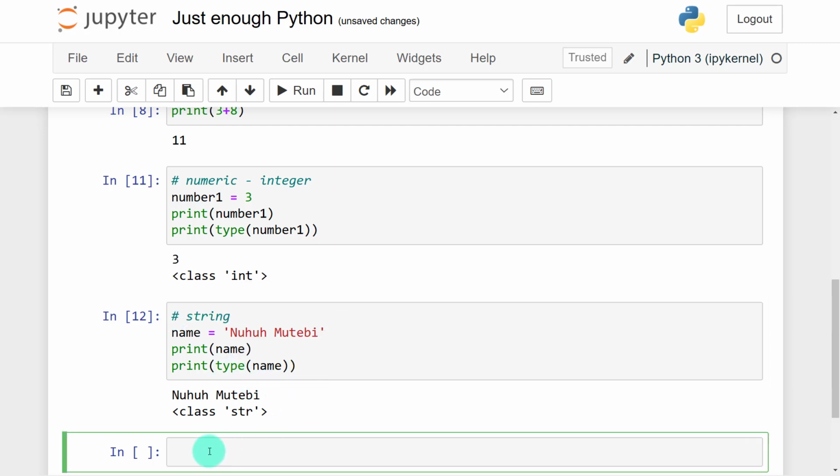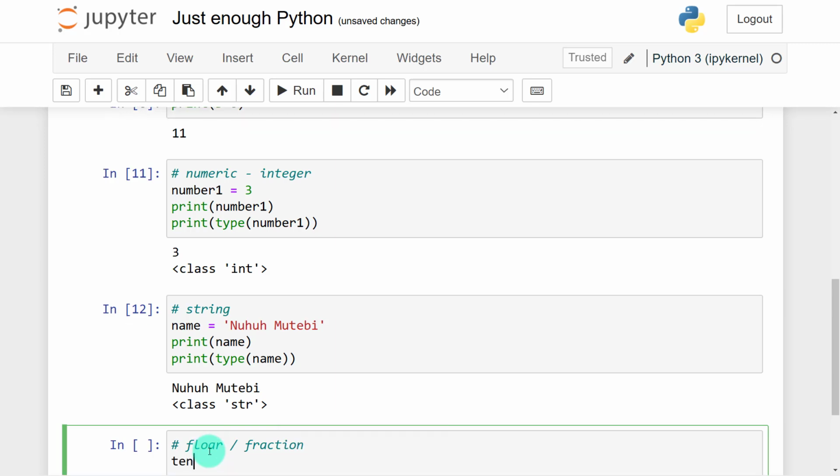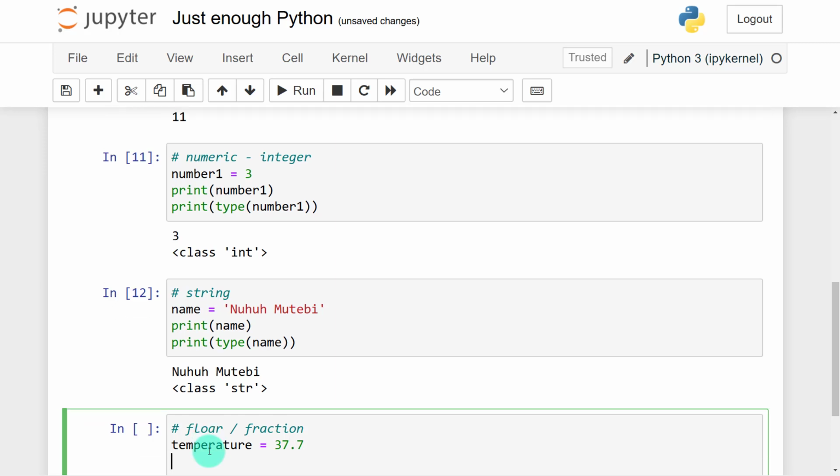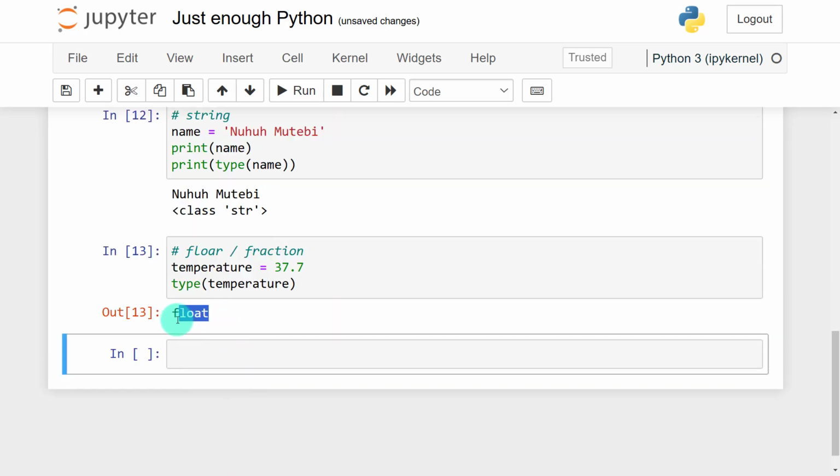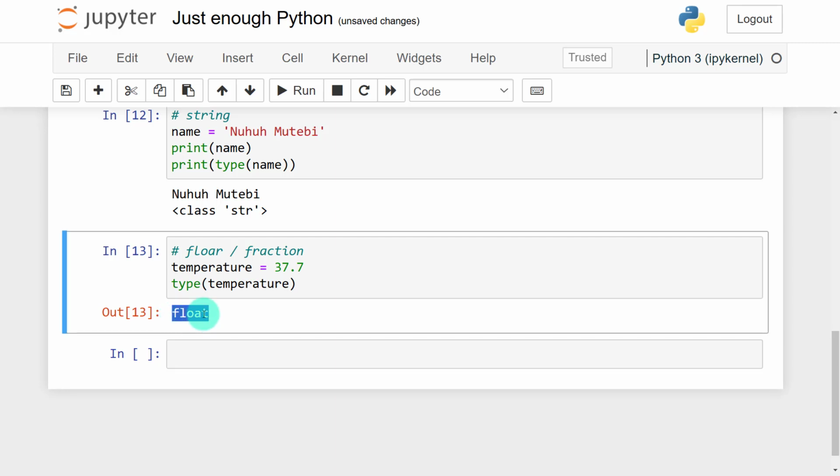Then other data types, we talked about the float or the fraction, if I'm to call it. Let me give you an example. A variable like temperature can be used to store floats. Let's say temperature is 37.7. So if I am to print the type of temperature, you can see that the type of temperature is float. All right, these can also be the decimals or the fractions.